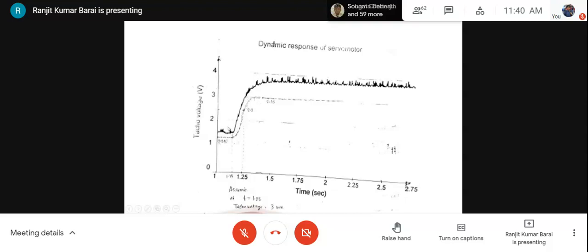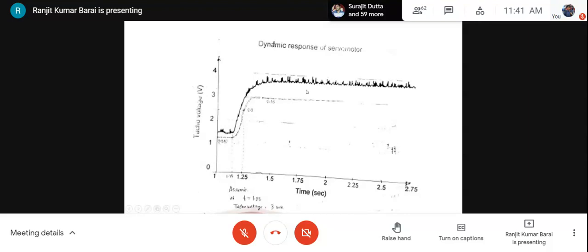So I take this point as the starting, I know the final value, and I calculate 63.7% of this final value, and I mark it over here, and extend the line. Where it cuts, I drop a vertical line to the time axis, and I record the time from here to here. So that time is the time constant. So I can determine the time constant and the gain of the DC motor system from this time response. So I can write down the transfer function.